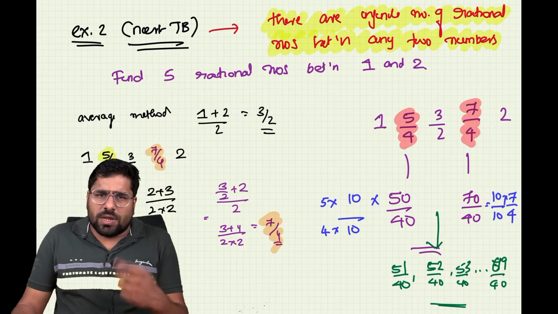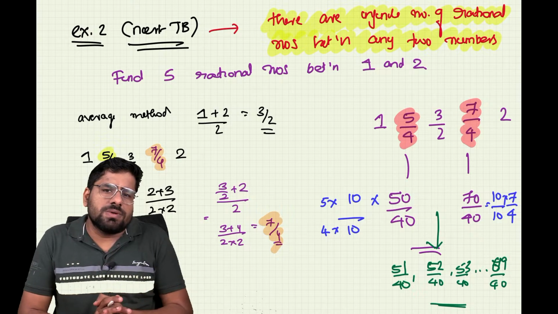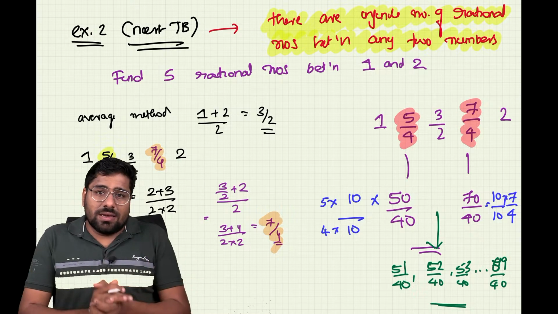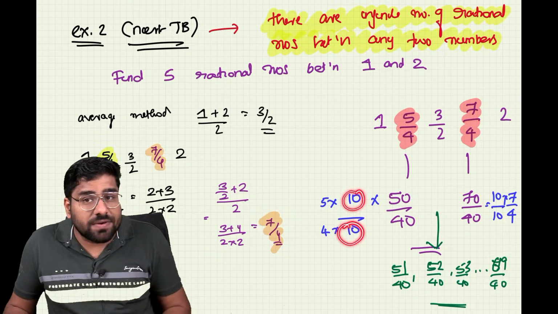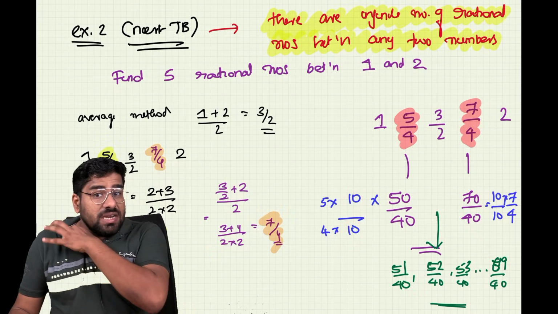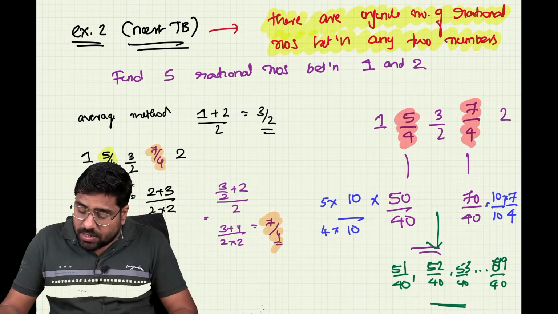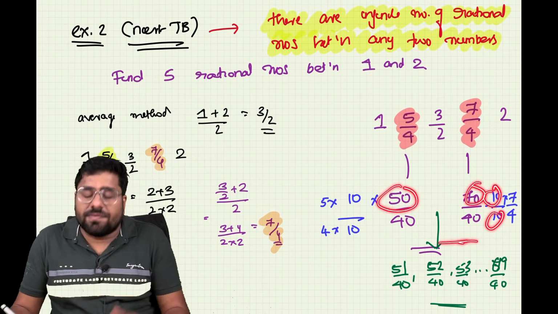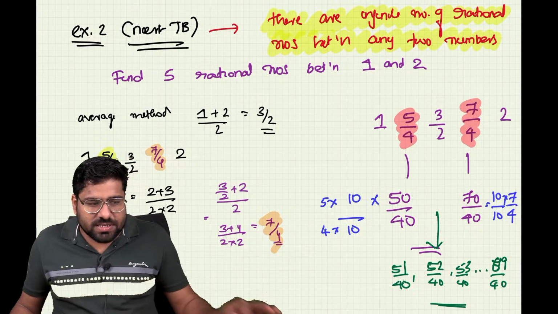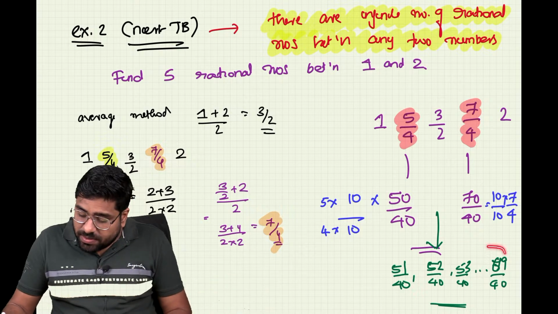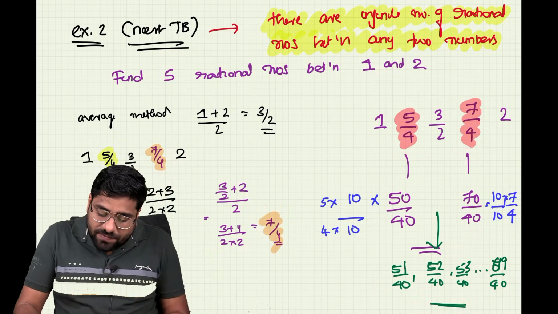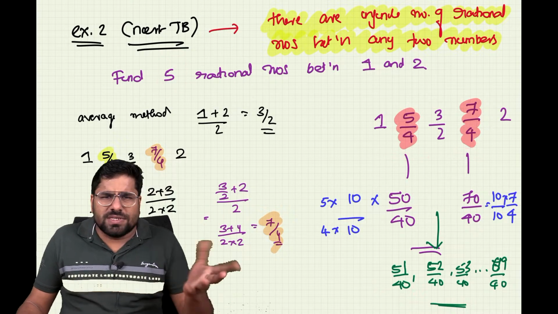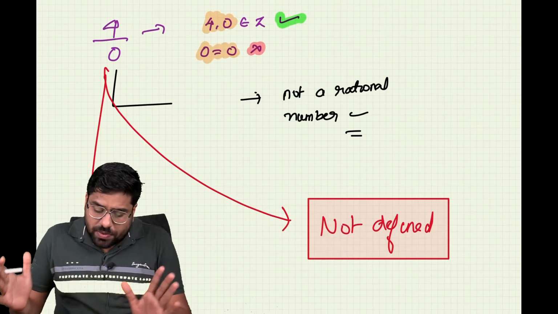If you want two rational numbers between 5/4 and 7/4, only one number is visible, 6/4, because between 5 and 7 there is only the number 6. So instead of 6, I multiplied and divided by the number 10. Then you got 50 and 70. Between 50 and 70 we have 20 numbers. That means we had 20 numbers existing between 50/40 and 70/40. So instead of 5, we found up to 20. We just have to choose between them.